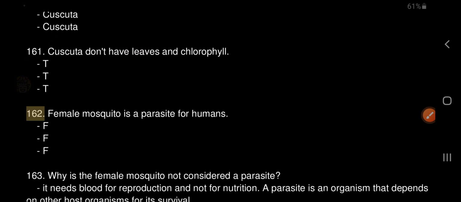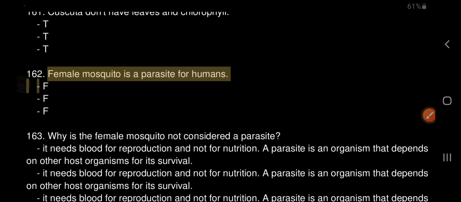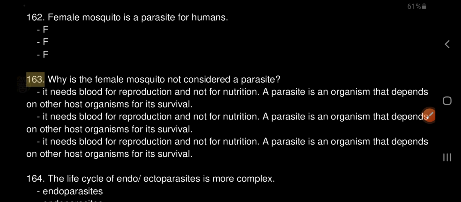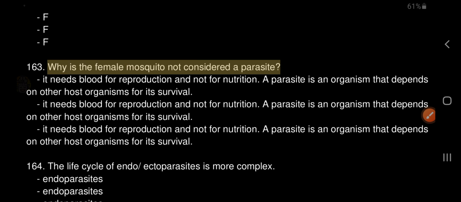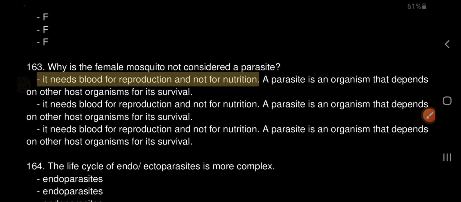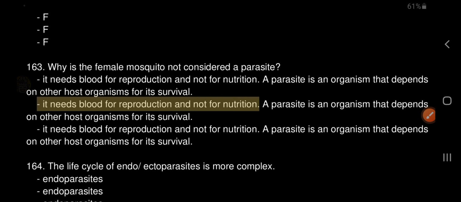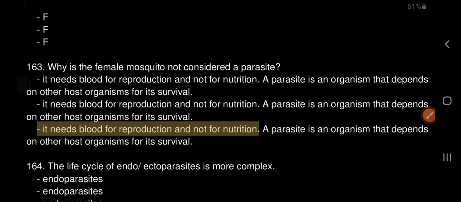162. The female mosquito is a parasite for humans. False. 163. Why is the female mosquito not considered a parasite? It needs blood for reproduction and not for nutrition. A parasite is an organism that depends on other host organisms for its survival.